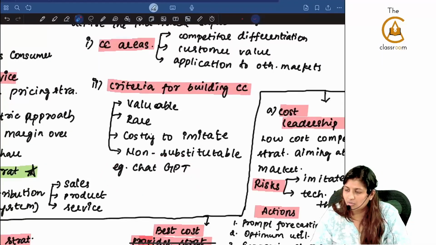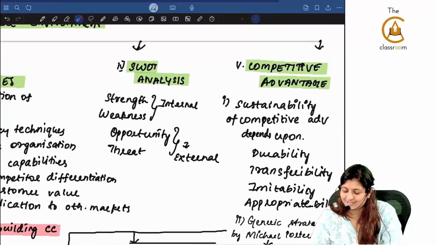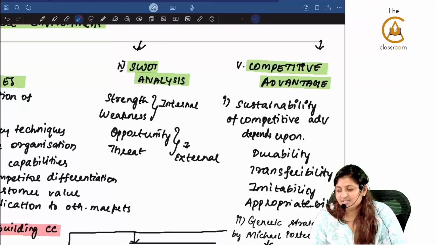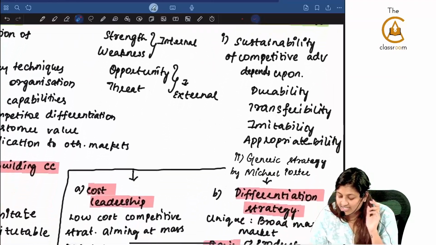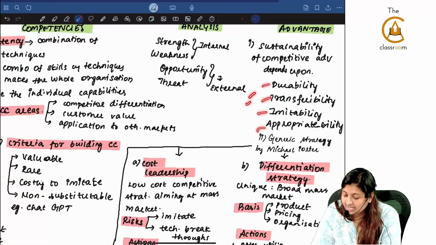The best example is ChatGPT. They built the core competency like anything. Now someone will say DeepSeek, something you will say. SWOT analysis is what? Strength, weakness, opportunity, threat. The strength and weakness are internal, opportunity and threat are external. Competitive advantage, sustainability of competitive advantage depends upon durability, transferability, imitability and appropriability.